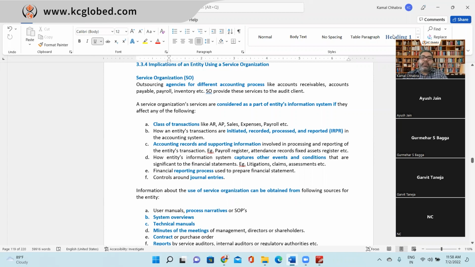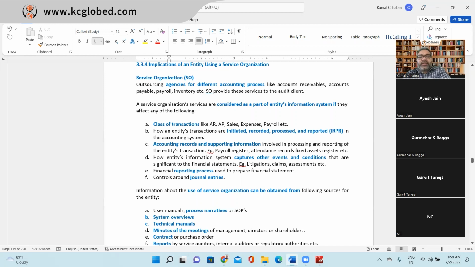For example, someone is maintaining a payroll register or attendance register, or fixed asset register. That is also considered a service organization if you are just managing and maintaining those records which are required for the company. Fourth is how the entity's information system captures other events and conditions that are significant to the financial statement, for example litigation, claims and assessment, right?